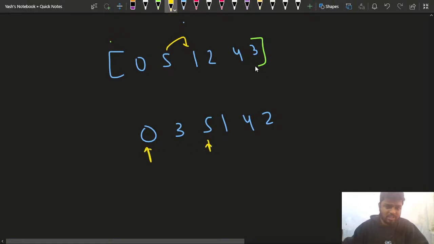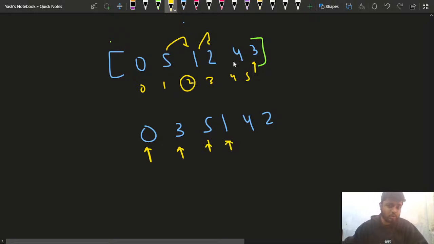Now let's check for this 3. This 3 has the index what? 0, 1, 2, 3, 4 and 5. So this 3 is coming at the position of 5. Now this 1 will come where 2 is sitting. So 2 is sitting at this index, so 1 will come here. I have already told you.